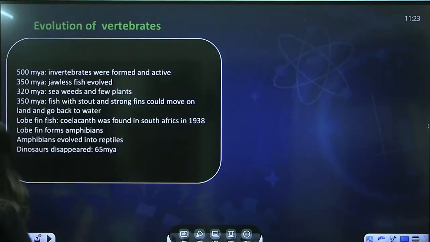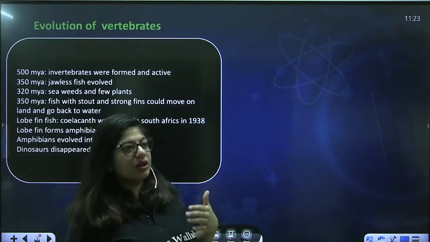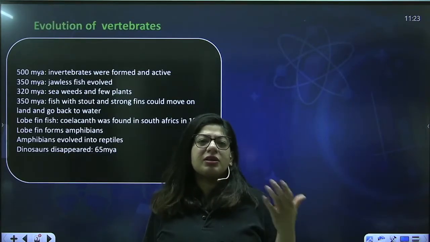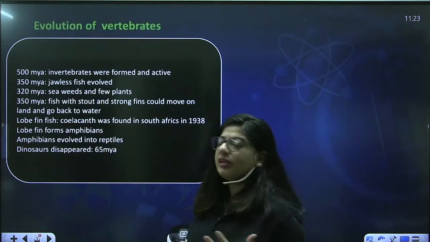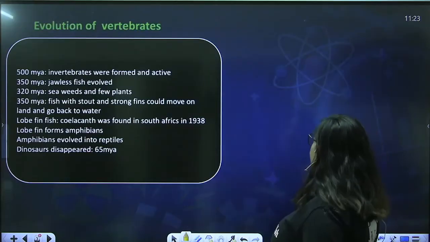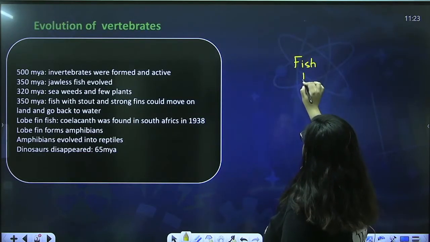If I talk about vertebrates, we have all those organisms which basically have the notochord, and later on it gets replaced by the vertebral column. These organisms are vertebrates. So how did the vertebrates' evolution take place? If you remember the animal kingdom, the sequence that comes is first there are fishes, then